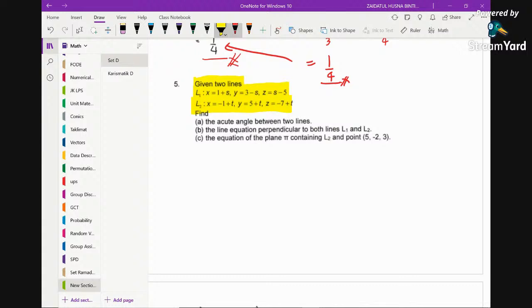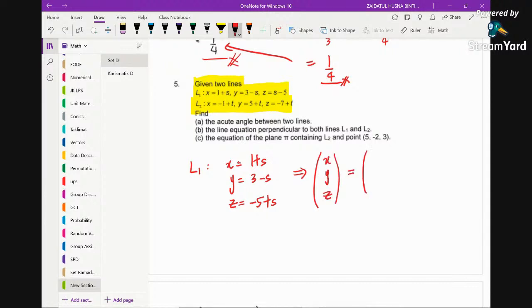If you rewrite L1, this is x equals 1 plus s, y equals 3 minus s, and z equals s minus 5, which means negative 5 plus s. Then you write down x, y, z in terms of a column matrix. So this is equal to (1, 3, negative 5) plus, you factorize the s out, s times (1, negative 1, 1).